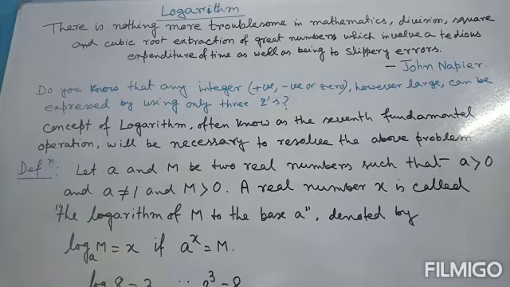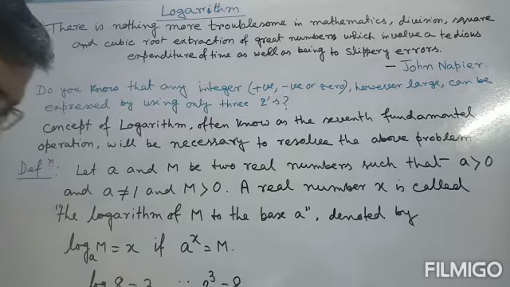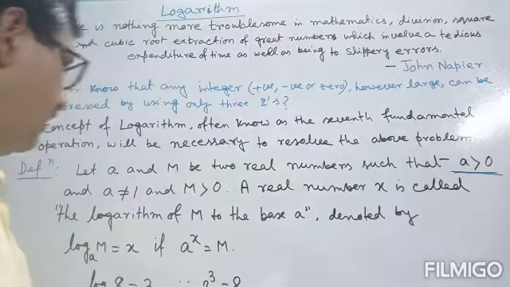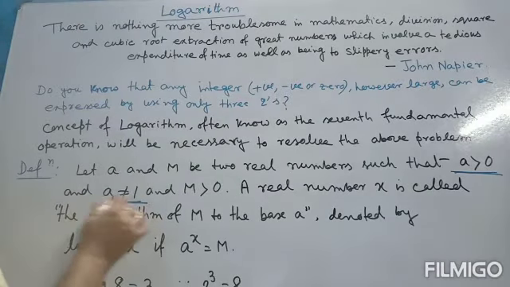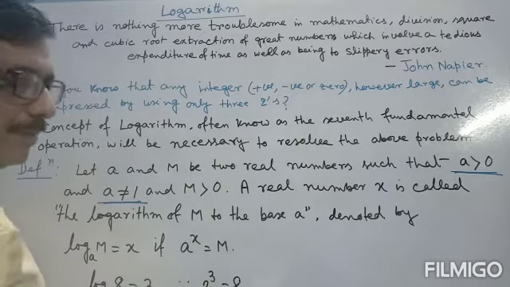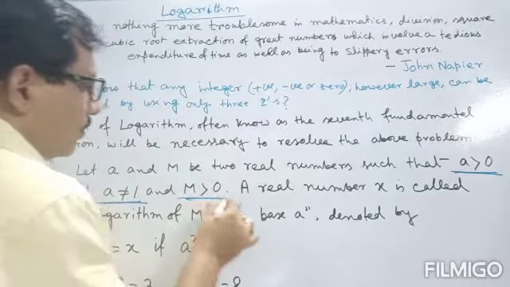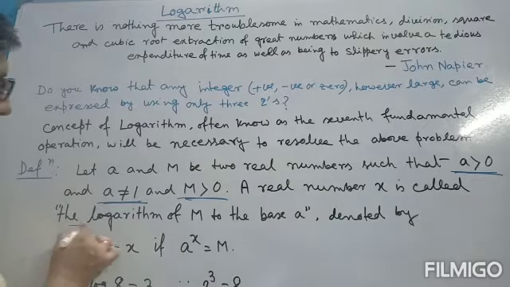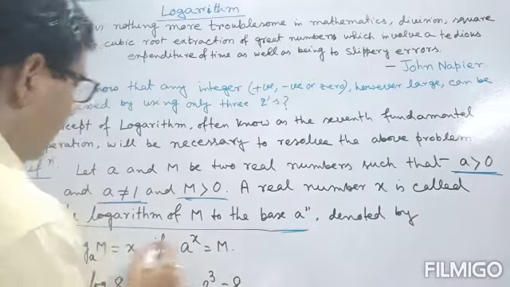So how? Definition of logarithm. Let a and m be two real numbers such that, keep it in your mind, a must be greater than 0 and a not equal to 1. That means a is any real number which must be positive and not equal to 1, and m is another real number which is also greater than 0. A real number x is called the logarithm of m with base a,